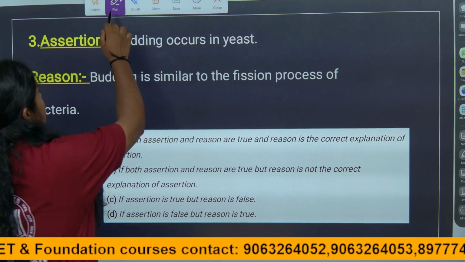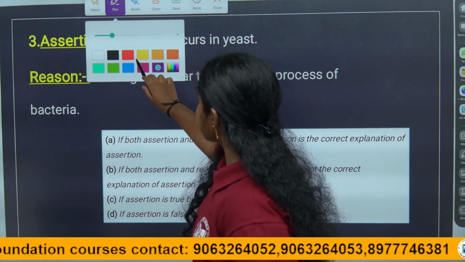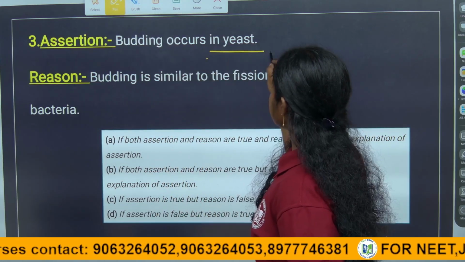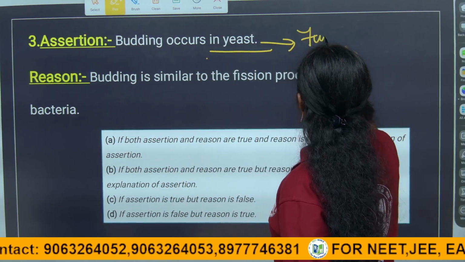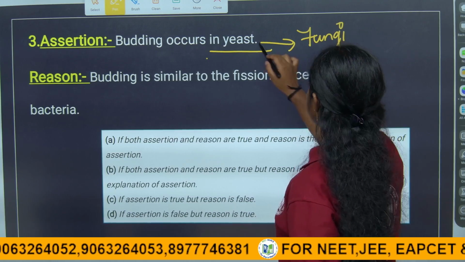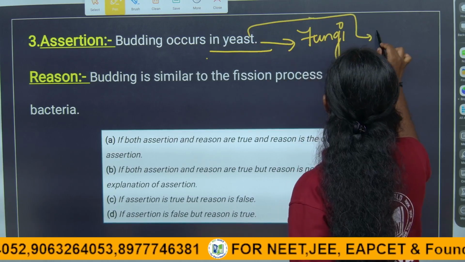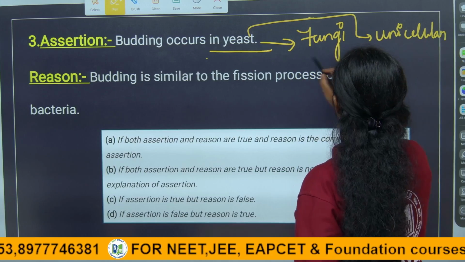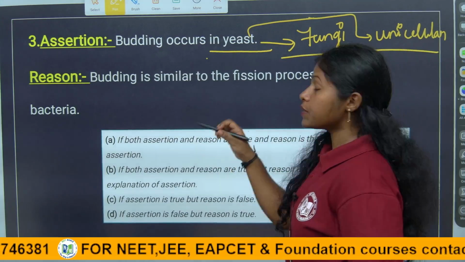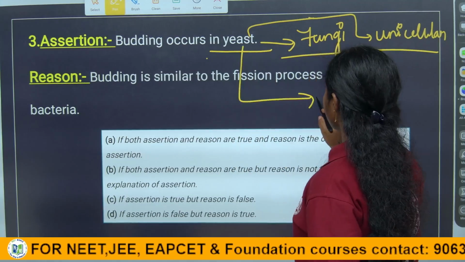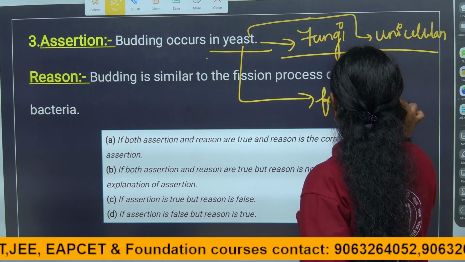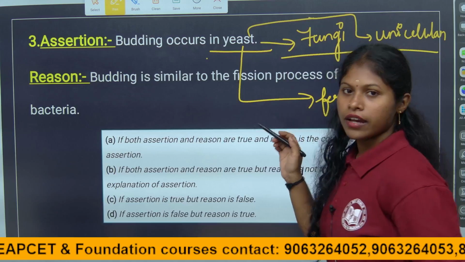Does budding occur in fungi or bacteria, children? Is yeast a fungus or bacteria? Yeast is a fungus. Yeast is an example of a unicellular fungus, right? In the fermentation process, children, yeast plays a key role.